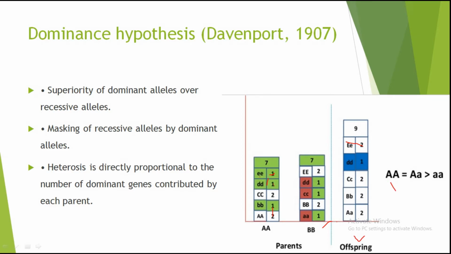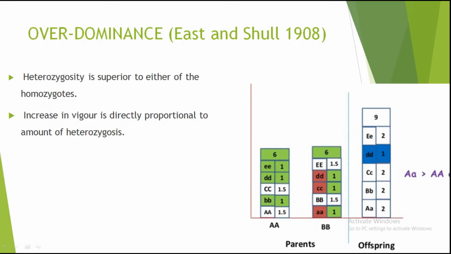So here they are saying that homozygous dominant is equal to heterozygous dominant, and it is always more than the homozygous recessive. So the theory is masking of the recessive allele by the dominant allele. The effect of the recessive allele is masked due to the dominant allele, and the superiority of the dominant allele over the recessive allele is also proved here, and heterosis is directly proportional to the number of dominant genes. So the increase of height is related to the number of dominant genes present in the offspring. This is all about the dominance hypothesis.